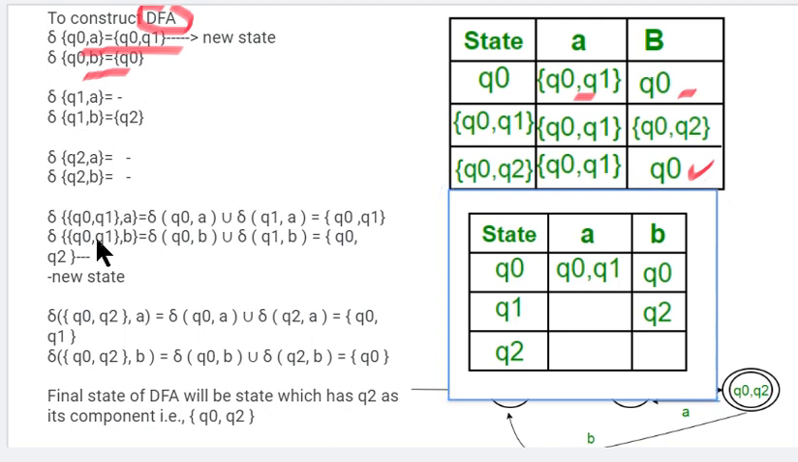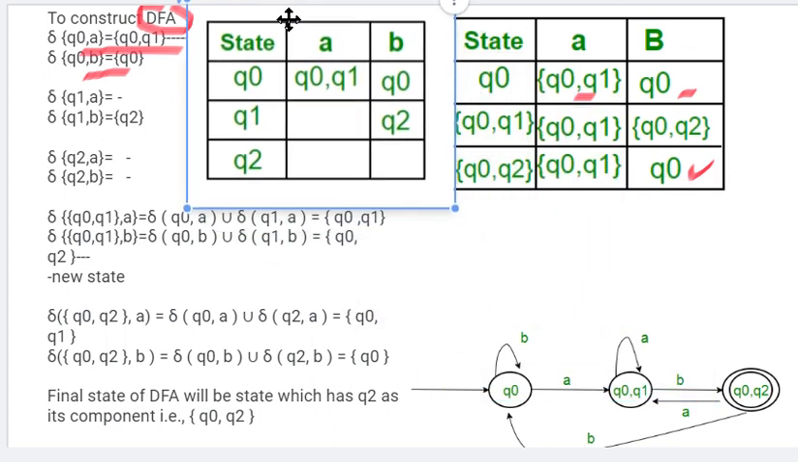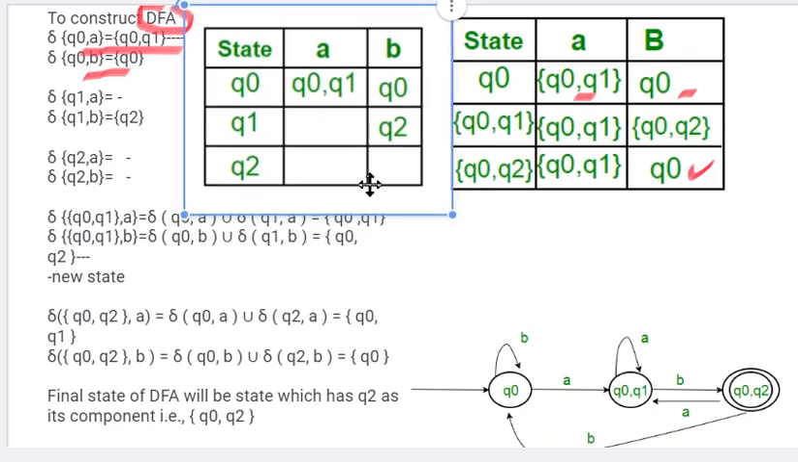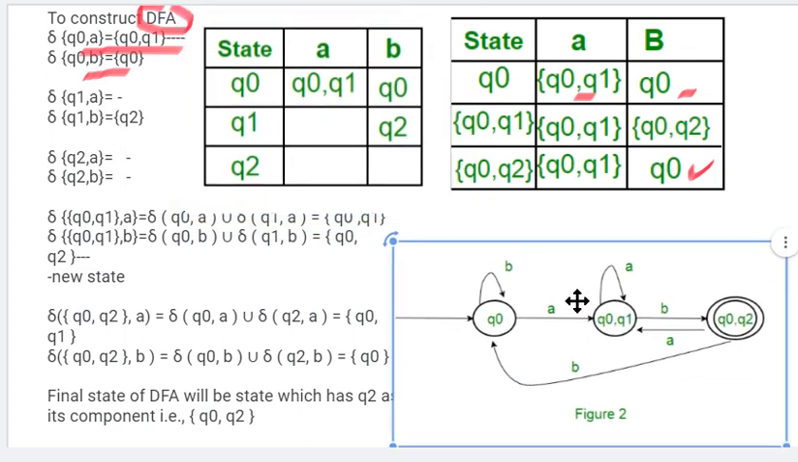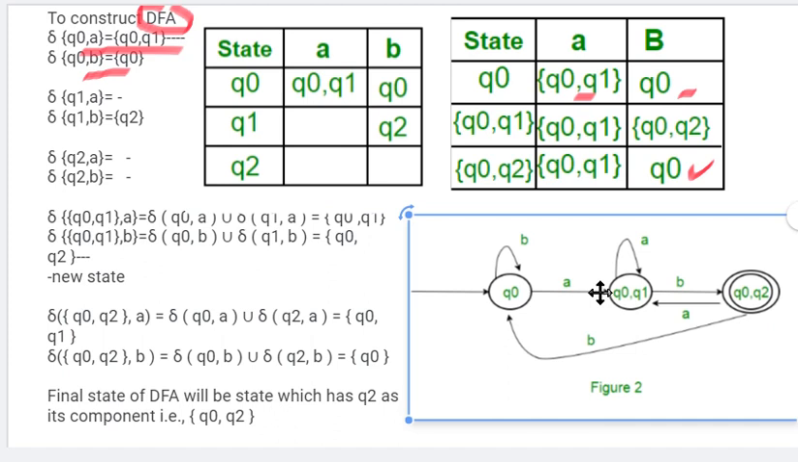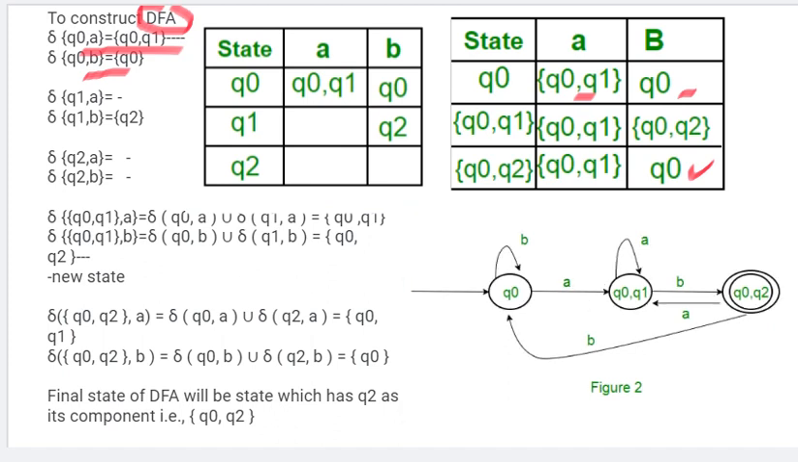The only new things we got are Q0 Q1 as a new state and Q0 Q2 as a new state. So these are the two new entries we have in the table. Now we need to find the final state. The initial state is given as Q0 in the question.